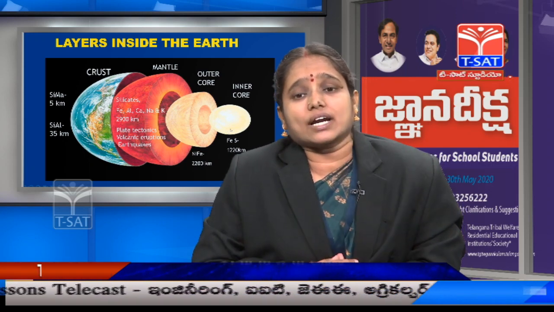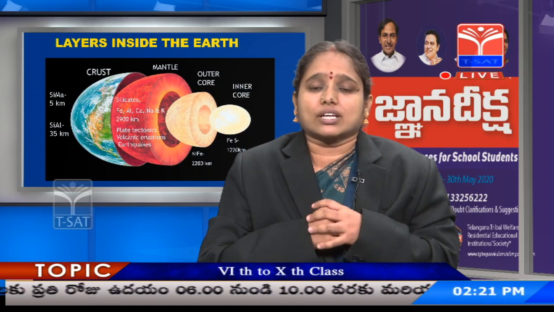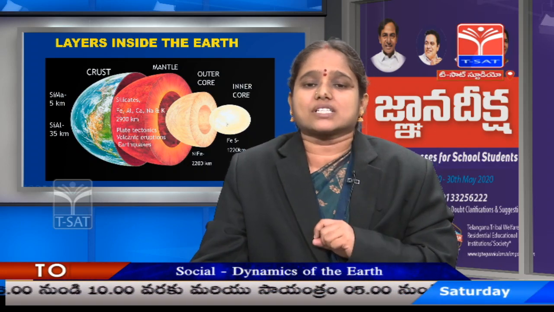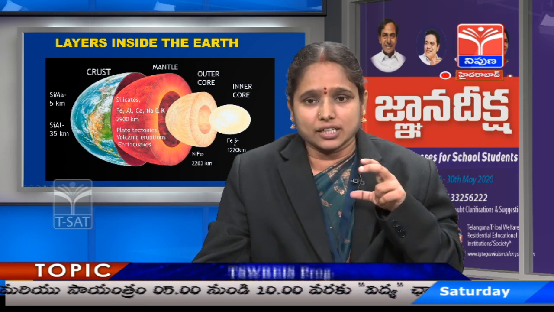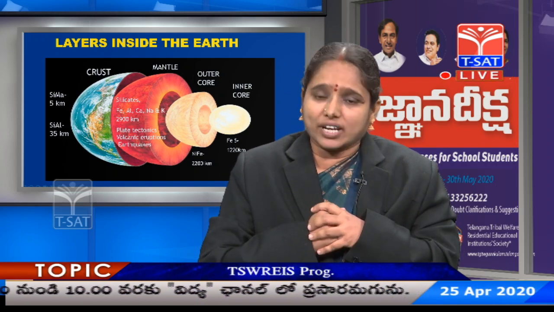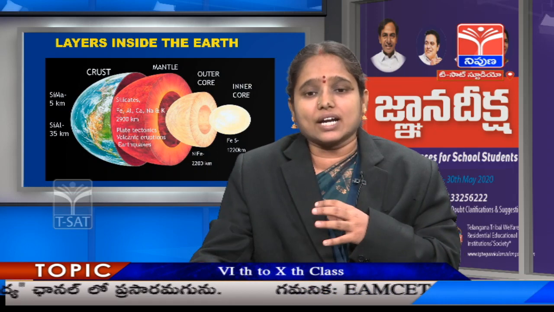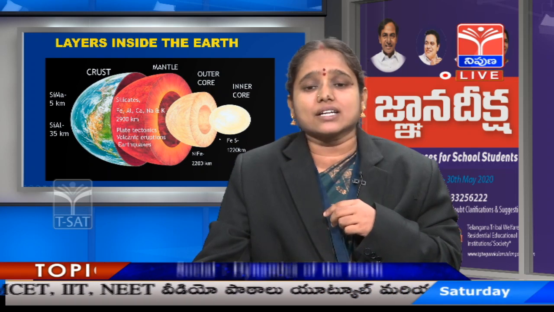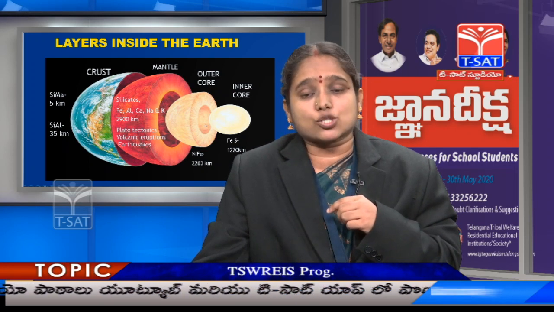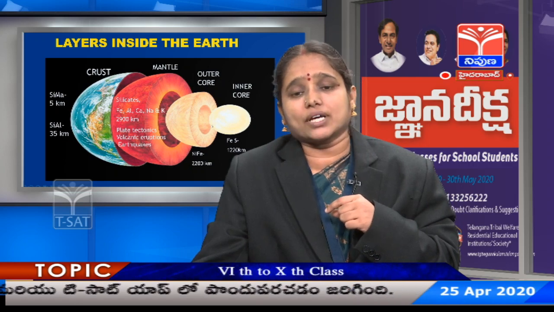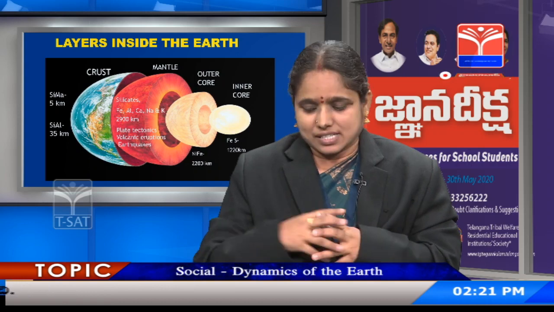Scientists did not understand a point earlier: if it consists completely of iron, why is this inner core not heavy? After a lot of research, they got an answer that sulfur is also present in considerable amounts inside the inner core, because of which it is not very heavy. So now we conclude that there are two important elements present in the inner core, and they are iron and sulfur. The inner core extends to 1220 kilometer from the outer core. So this is the complete picture of the layers inside the earth.